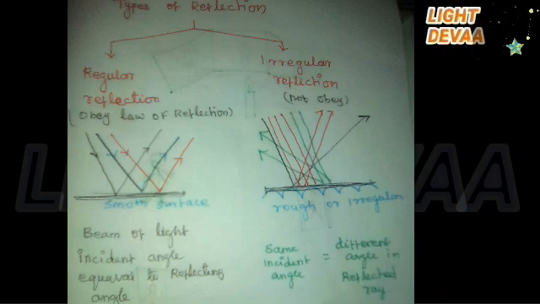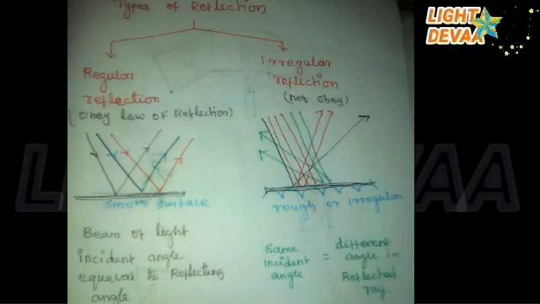Irregular reflection. In the case of a body having a rough or irregular surface, each region of the surface is inclined at different angles. When light falls on such a surface, the light rays are reflected at different angles.